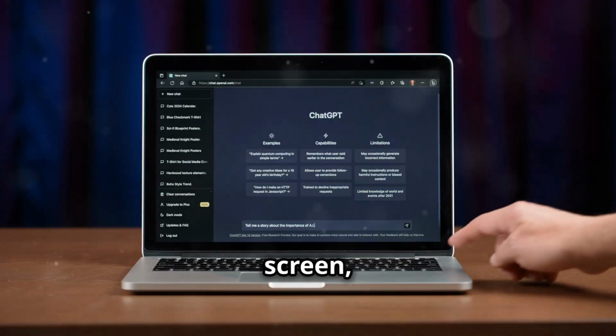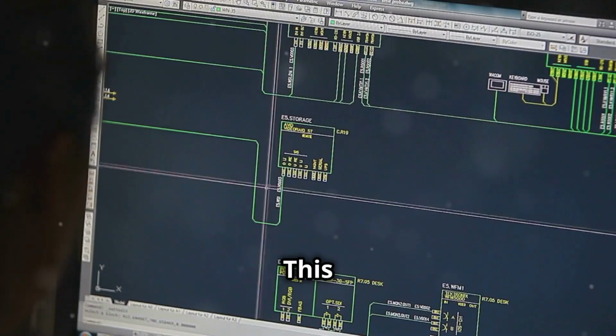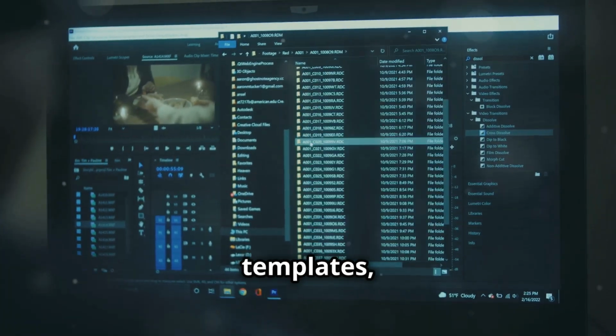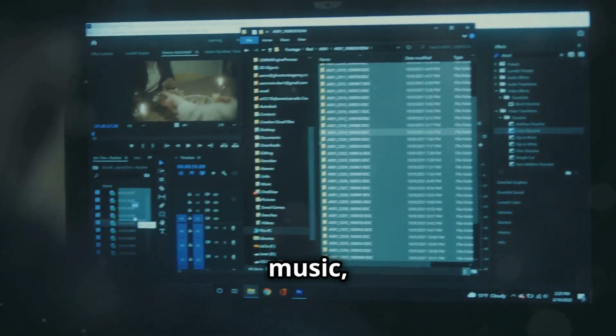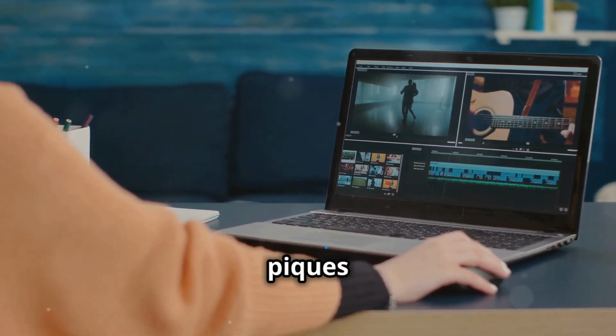On the left side of the screen, you'll likely find a navigation bar with clearly labeled sections. This is your roadmap to everything Invideo AI offers. You'll find options for templates, your video library, music, and more. Take a moment to click through each section and see what piques your interest.